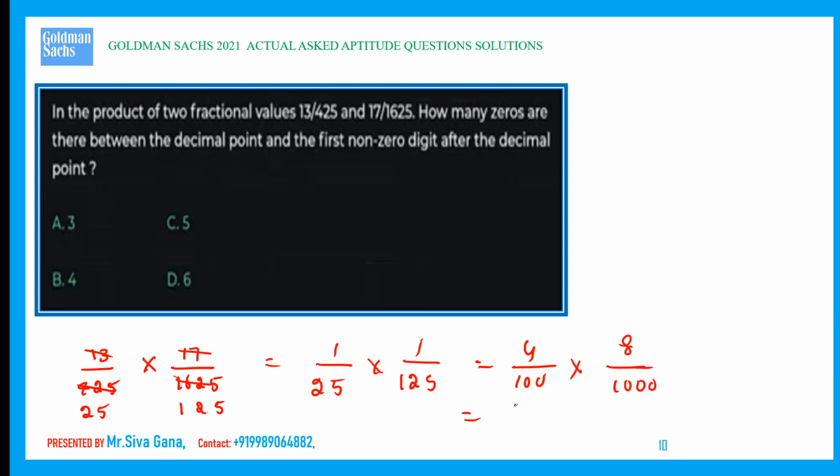So finally we get 32 divided by 1, 1, 2, 3, 4, 5. This is nothing but 0.00032, which means how many zeros? 3 zeros. Simple question. 3 zeros.